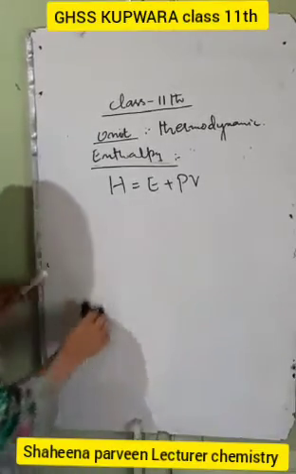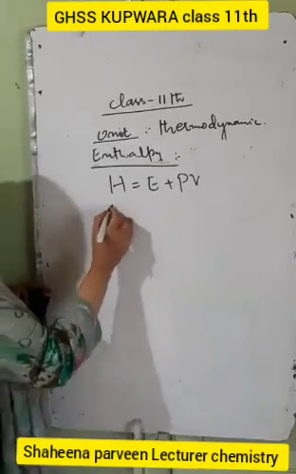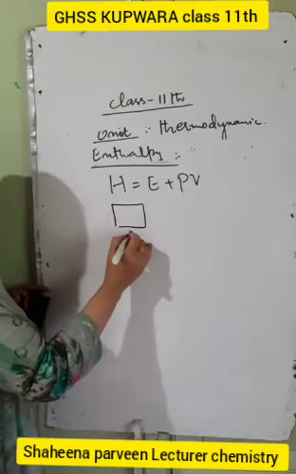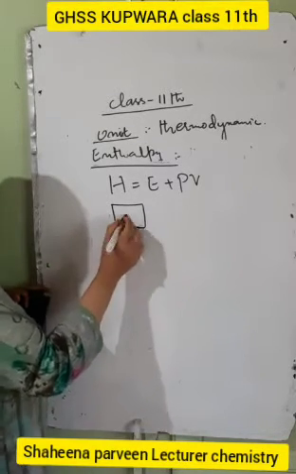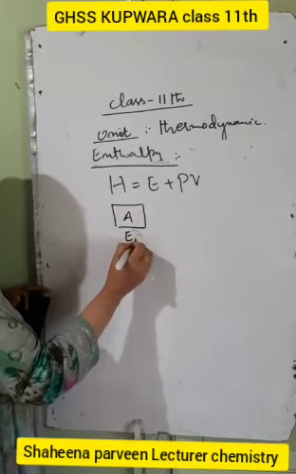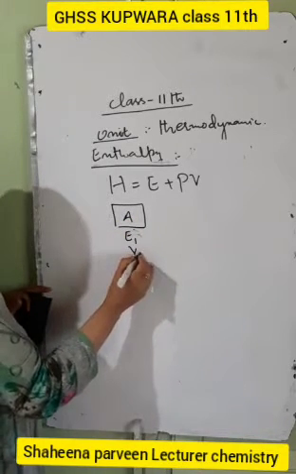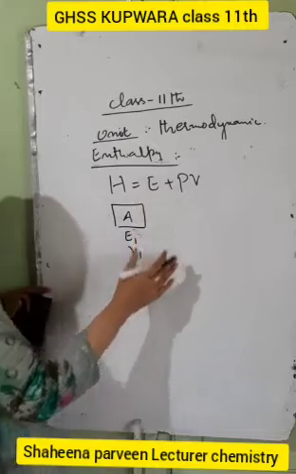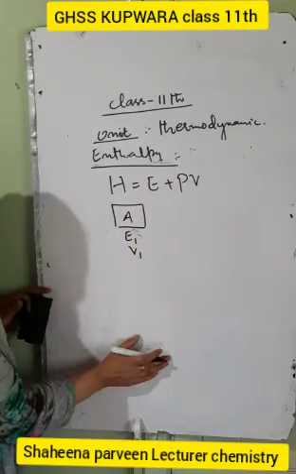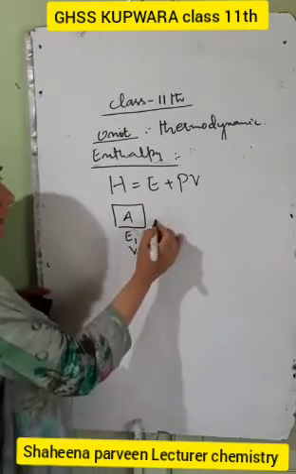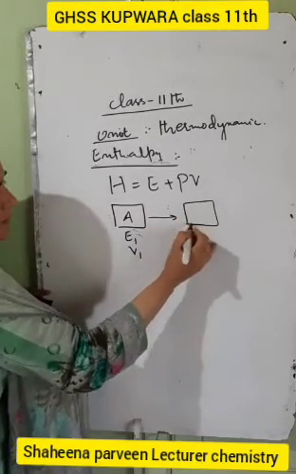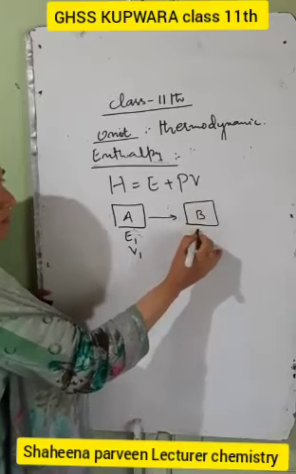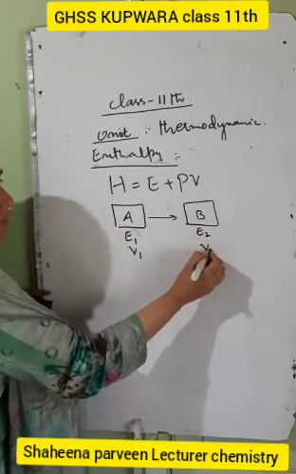So suppose we have a system A, its internal energy is E1, and its volume is suppose V1, and the process is carried out at the pressure को हम constant करते हैं. And now if it is converted into another system, that is the B system, its internal energy is E2 and volume is V2.